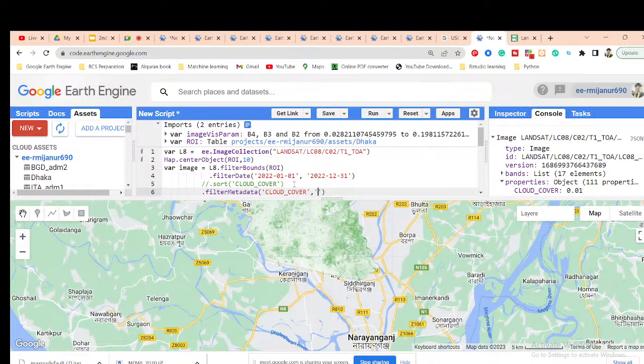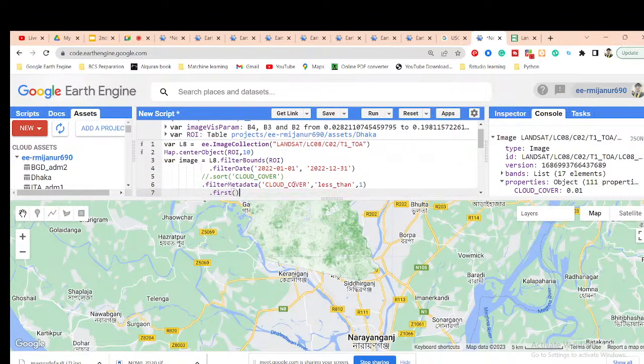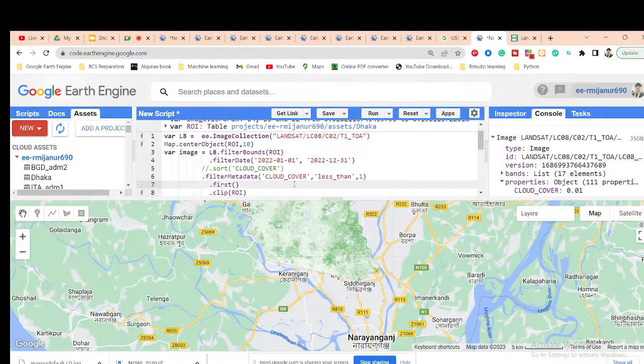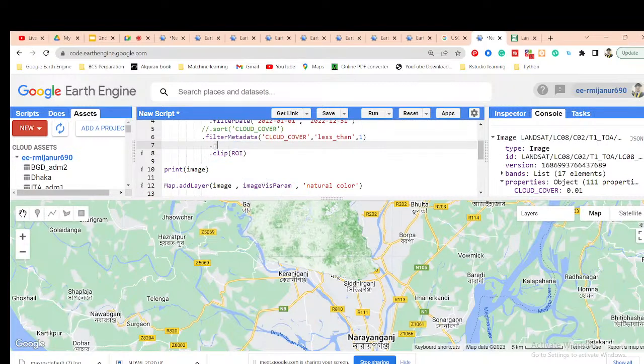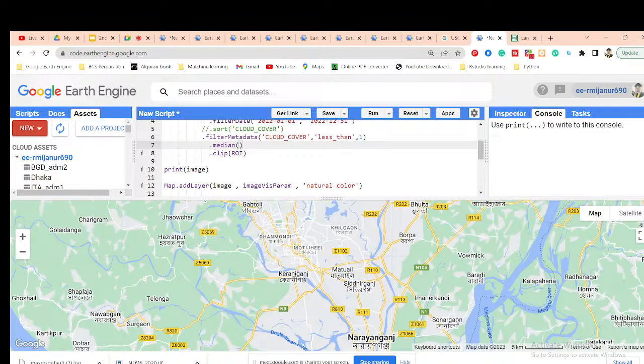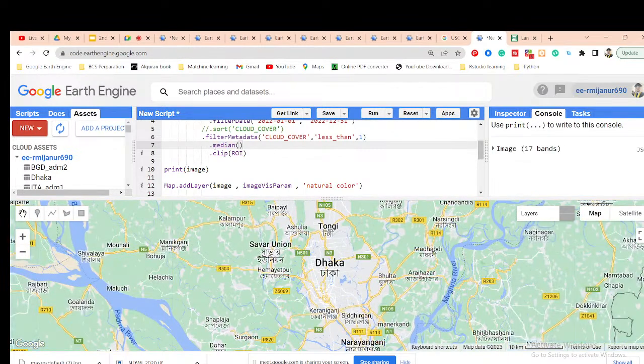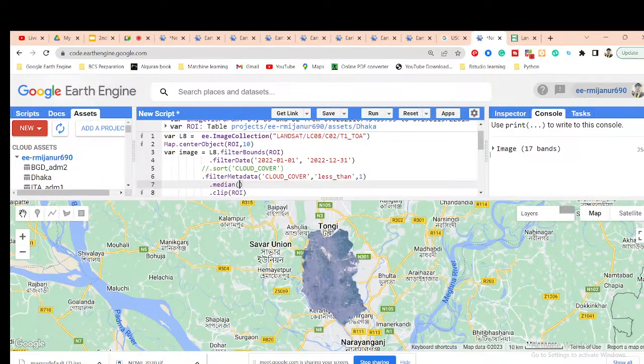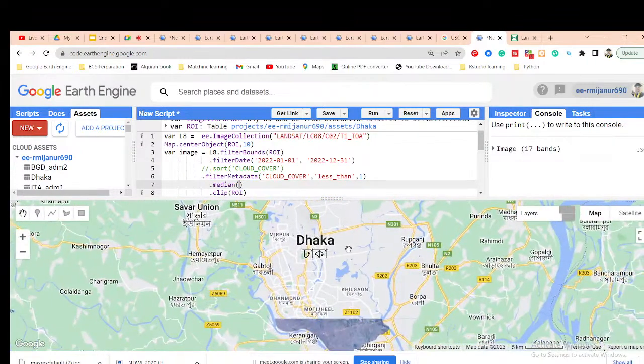I take all the images which have less than 1% cloud cover, and make a median composite of all those images. Then click run. So now it will work fully. We can get the full result. All of those images created one median composite for this region and created this map.